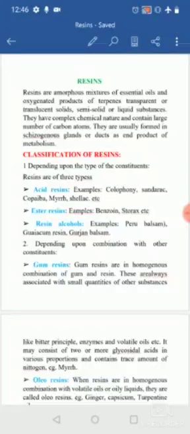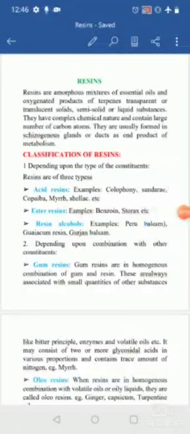They are either transparent or translucent, and they have a complex chemical nature, which means they contain a mixture of various chemical components and a large number of carbon atoms. They are usually found in the sesogenous glands. Sesogenous means the secreting glands present in the plant, or the oil ducts present in the plants, or as the end product of metabolism.